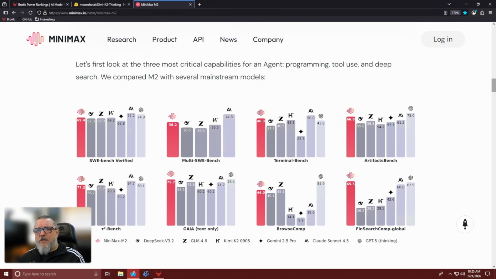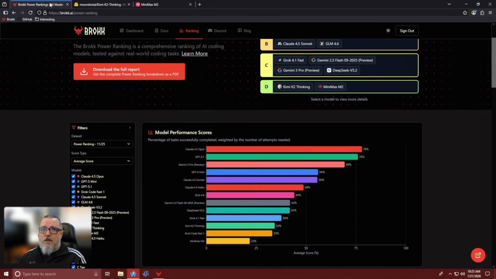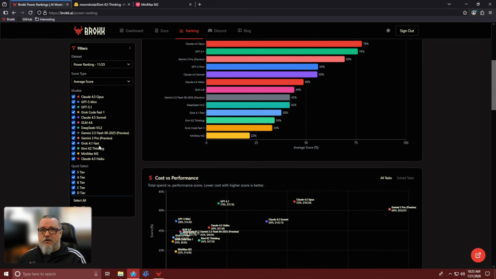If you test them against problems that they haven't seen before, you get what we see in our benchmark, the Brokk Power Ranking. Our testing shows that K2 and M2 produce results that rank them as some of the worst models out there in terms of actual real-world performance for coding tasks. This presented us with an interesting problem to solve, which was that nobody knows, based off these memorized benchmarks, what models are actually good at writing code.